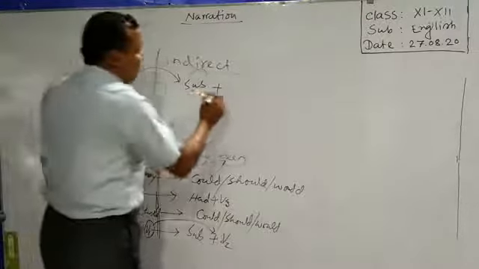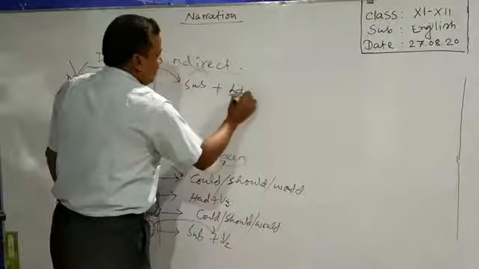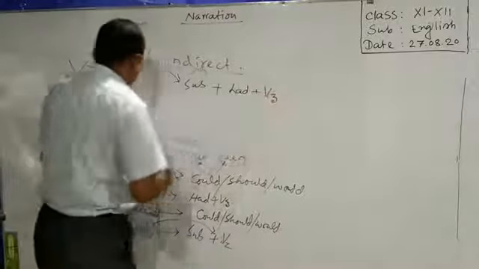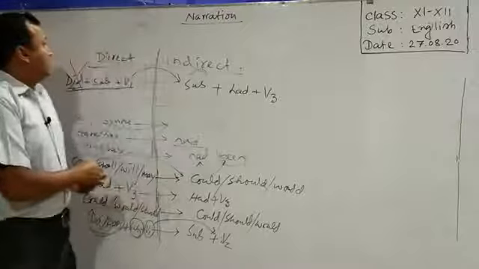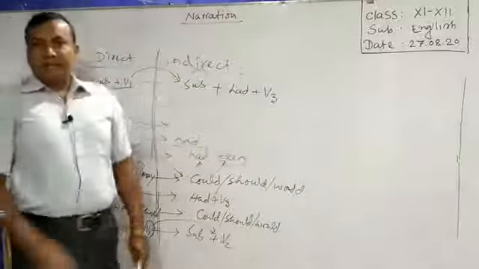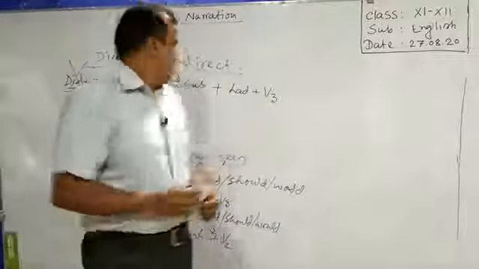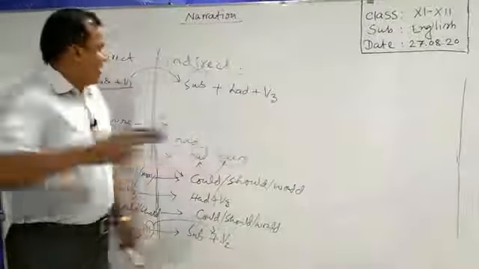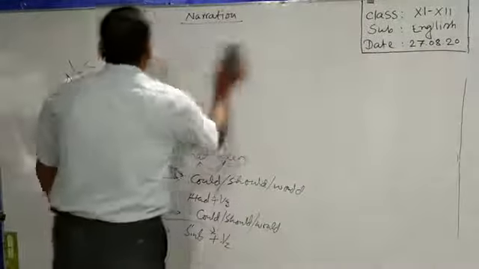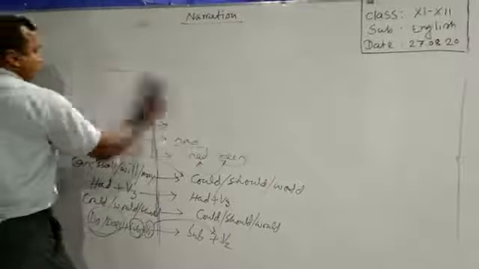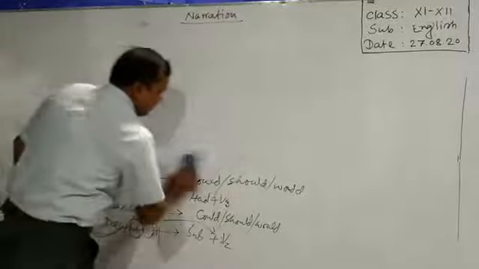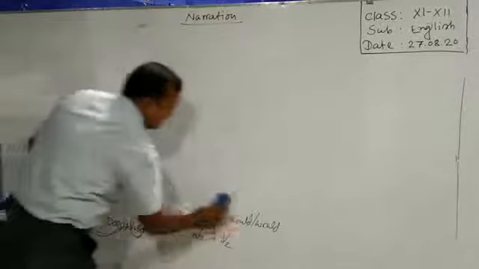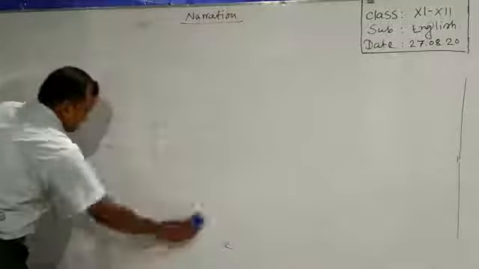So this will be the past perfect, had plus verb 3. So in such a way we can change the verbal patterns from direct into indirect. Okay, dear learners, now I am going to show you how to face imperative sentence, optative sentence and exclamative sentence, and how to change them into indirect one.